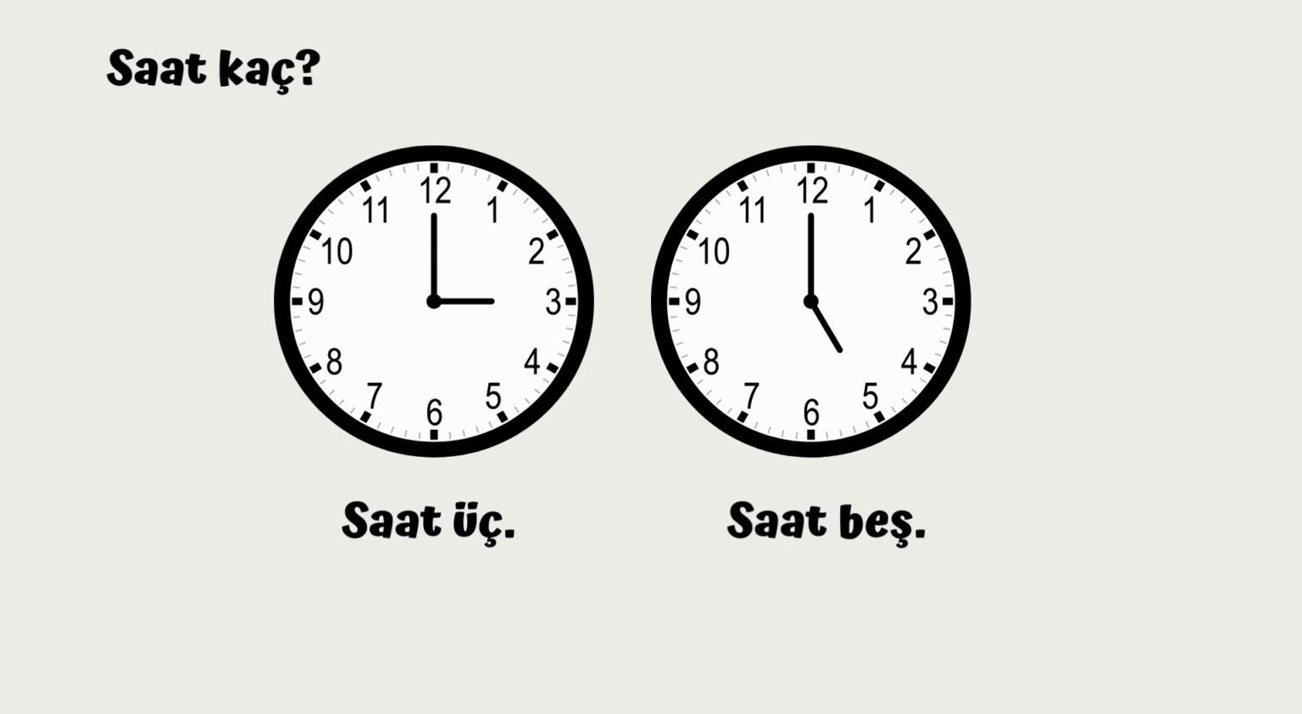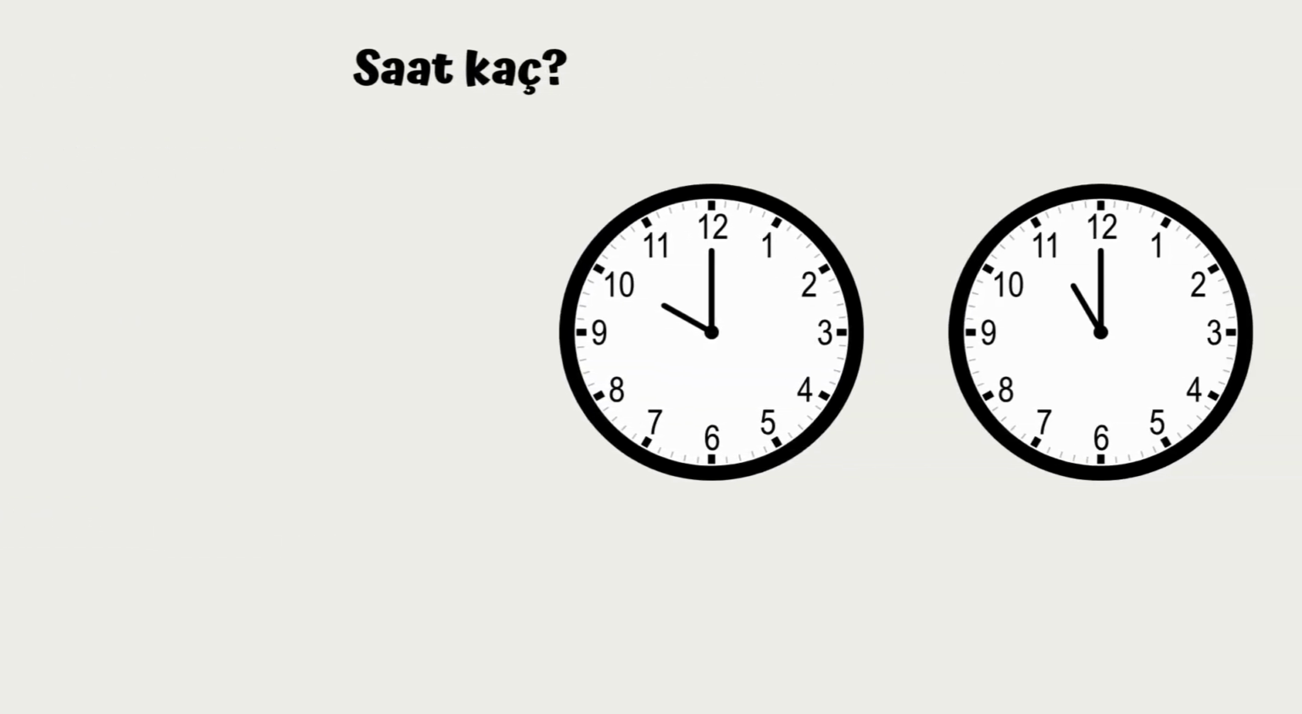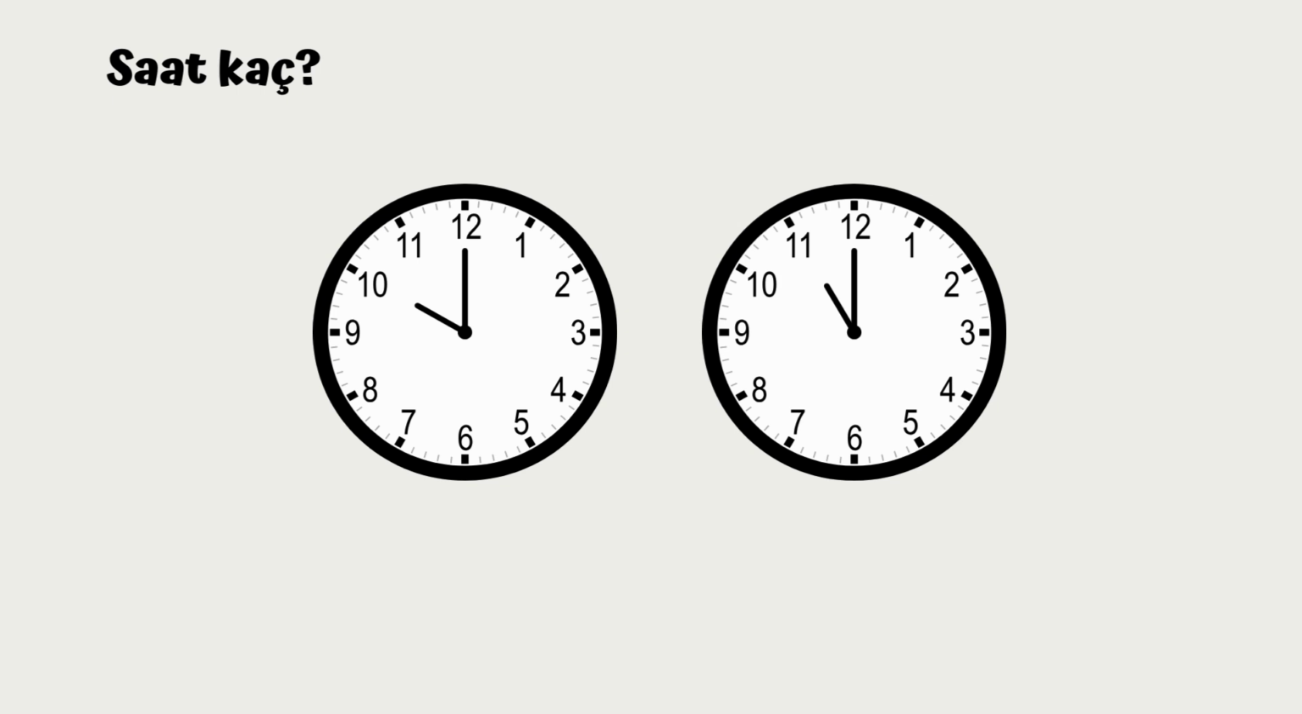Okay, 2 more examples. So let's take a look at the first one. Saat kaç? It's 10 o'clock. So saat 10. And the second one, saat kaç? What time is it? It's 11 o'clock. So saat, what is 11? 11. So saat 11. So this one is quite easy.